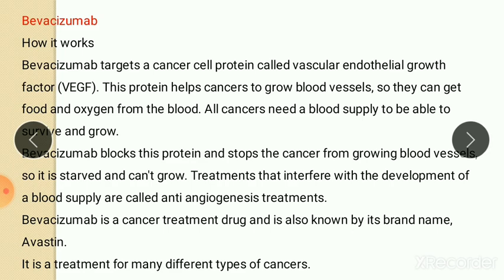All cancers need a blood supply to be able to survive and grow. This antibody blocks this protein and stops the cancer from growing blood vessels. So it is starved and can't grow. Treatments that interfere with development of blood supply are called anti-angiogenesis treatments. This antibody is a cancer treatment drug, also known by the brand name Avastin. It is a treatment for many different types of cancer.